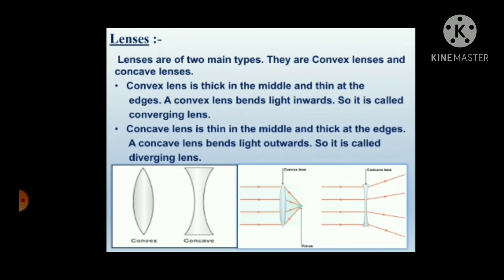Now let's learn what are lenses. Lenses are of two types. There are convex lenses and concave lenses. Convex lens is thick in the middle and thin at the edges. A convex lens bends light inwards, so it is called a converging lens, whereas the concave lens is thin at the middle and thick at the edges, and that's the reason a concave lens bends light outwards, and that's the reason it is known as the diverging lens. Here are the diagrams which will help you understand better.